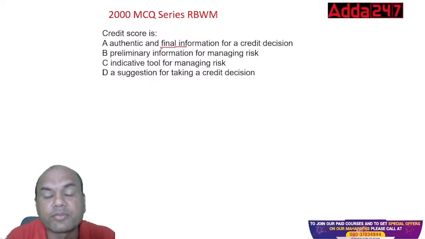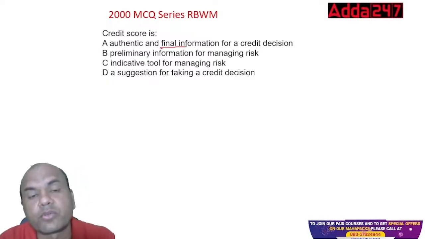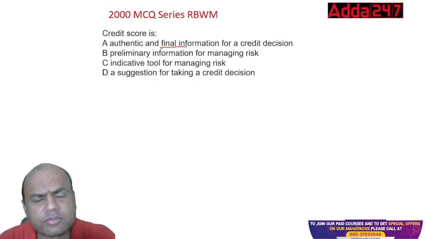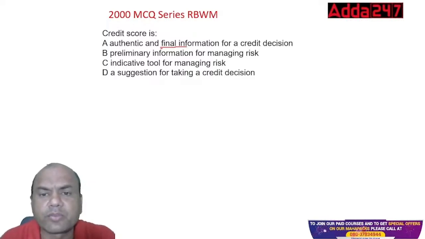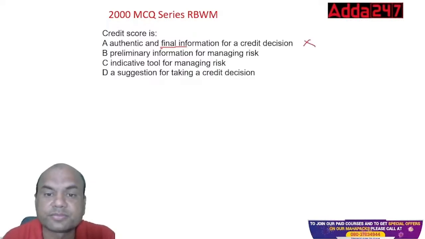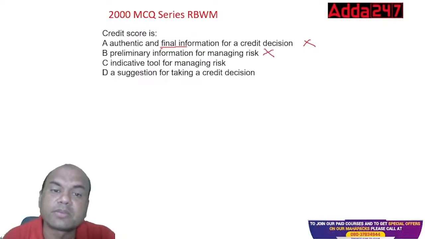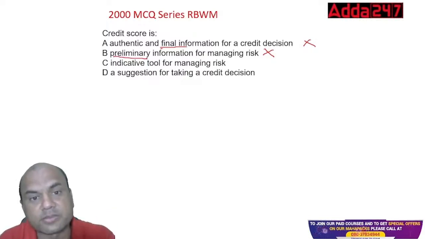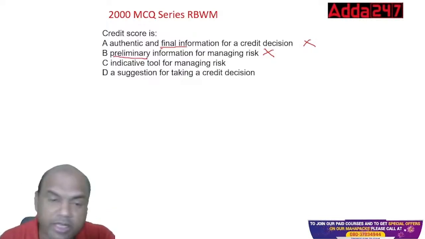Final means what? If I am having a credit score of 800, you should give me the loan. Is it that final? No. It depends on the bank. Bank wants to give, bank will give, otherwise it won't. So this is not a final decision. Preliminary means very basic, but it gives you complete knowledge of that customer, so that is also not it. Indicative tool is the answer.